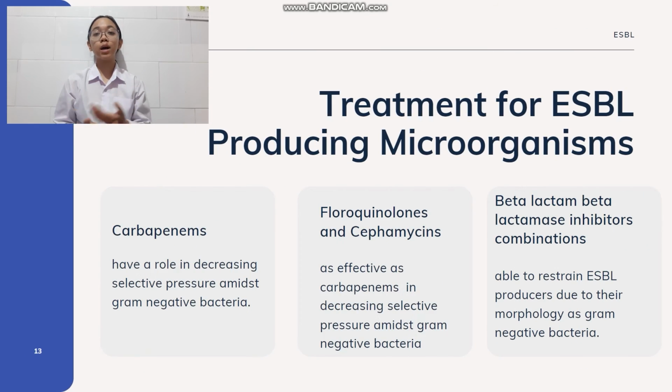Regardless of being common pathogens, there are still a few available treatments for ESBL. First is carbapenems, which have a role in decreasing selective pressure amidst gram-negative bacteria. Next are fluoroquinolones and cefamycins, which are as effective as carbapenems. And last is beta-lactam-beta-lactamase inhibitor combinations, which might be able to restrain ESBL producers due to their morphology as gram-negative bacteria.